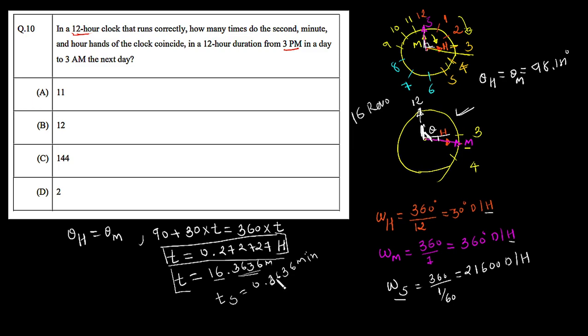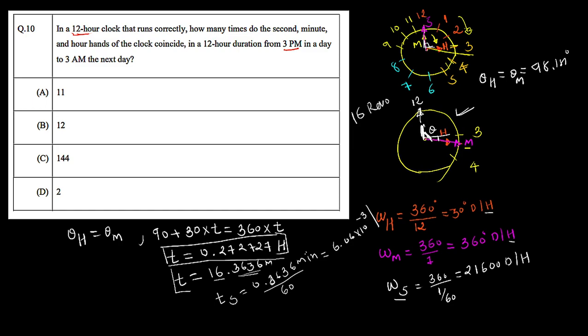We got the time in minutes, but we need time in hours to find the angle from the angular velocity. Let's divide this number by 60 to get time in hours. Dividing 0.3636 by 60, we end up with 6.06 multiplied by 10 to the negative 3.